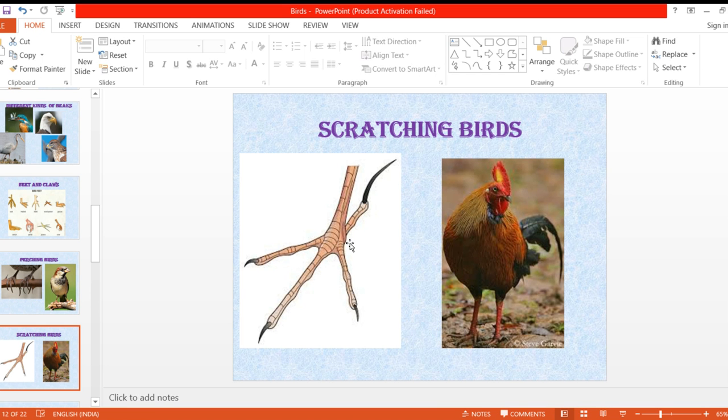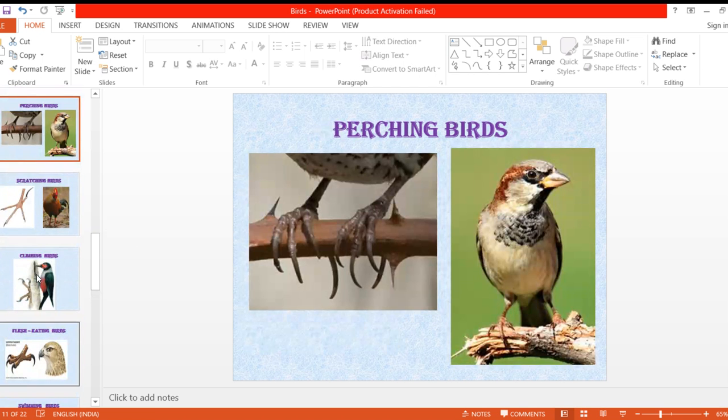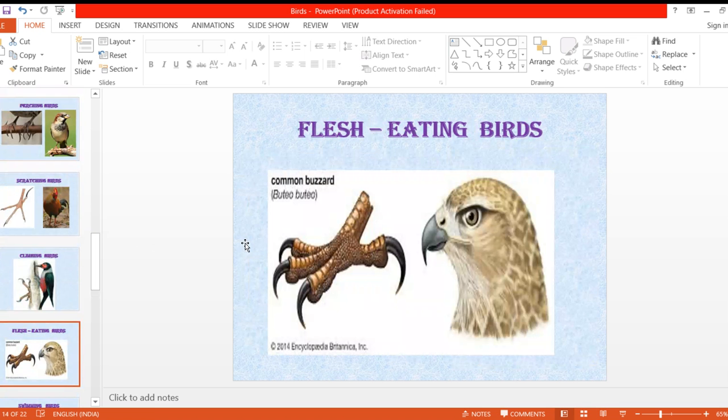Now eagle, vulture have sharp and curved claws, like I'll show you. See this, how they are, because they are flesh eating birds. So these help them in catching their prey such as mice and snake. Some birds such as hen and rooster dig the ground with the help of sharp claws to get their food.